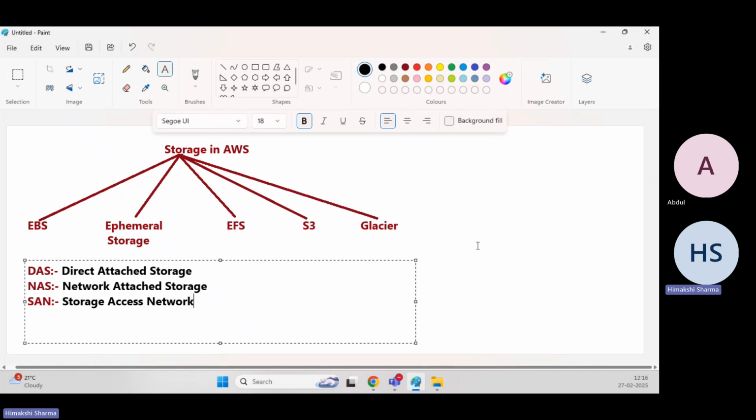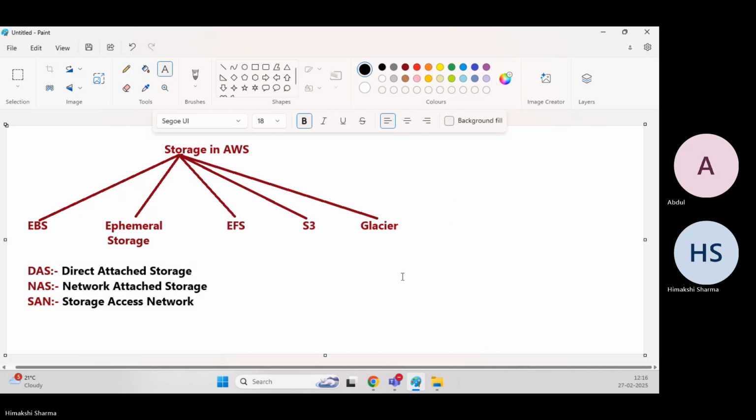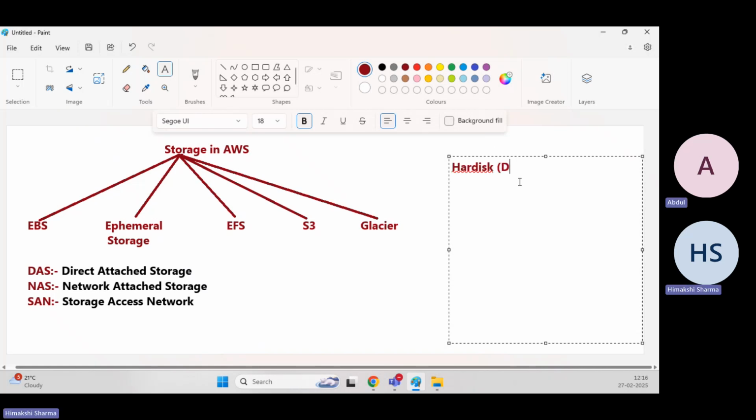Now this is about the storages which are available to us. Now if I talk about the hard drives which are available in AWS basically, on the basis of hard disk or hard drive, there are two types at this moment of time, right?